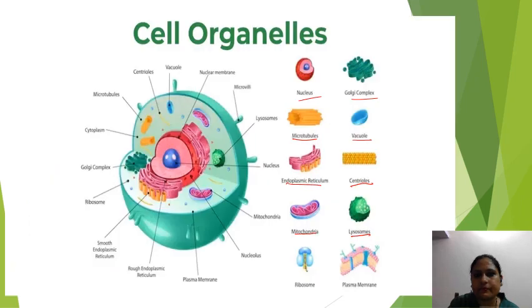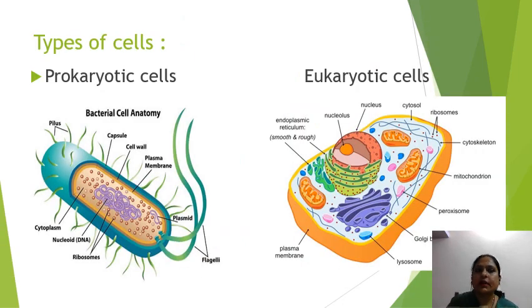Then with the advancement of the microscope, we came to know that there are other organelles present in the cell, such as Golgi complex, microtubules, endoplasmic reticulum, centrioles, lysosomes, mitochondria, ribosomes, etc. So there are two types of cells, prokaryotic cells and eukaryotic cells. The organisms which have prokaryotic cells are called prokaryotic organisms, and the organisms which have eukaryotic cells are called eukaryotic organisms.